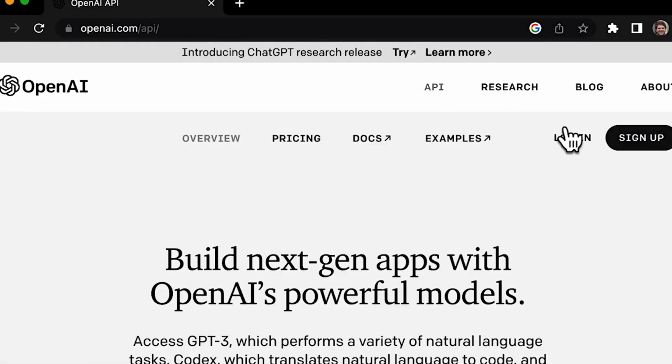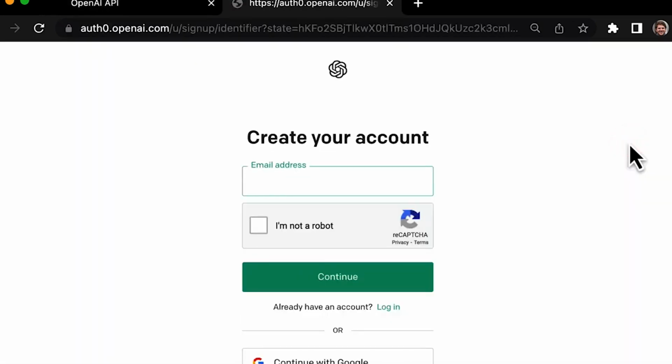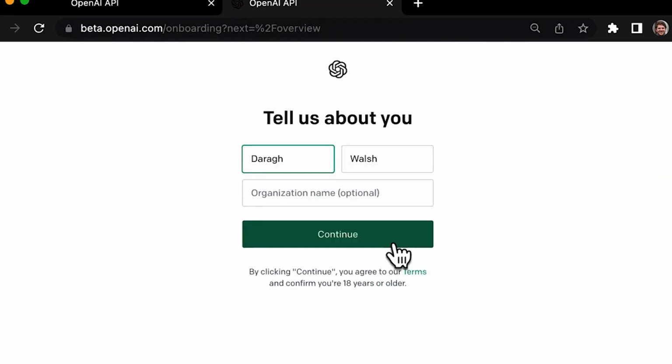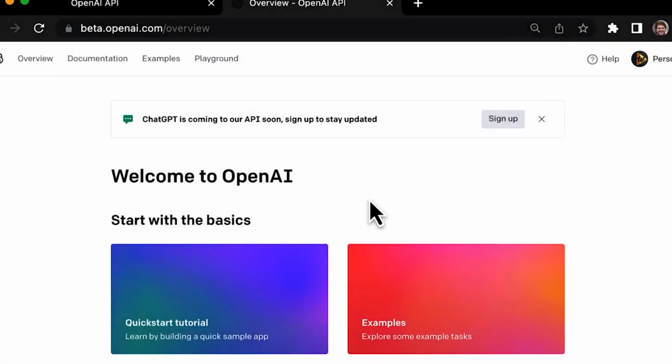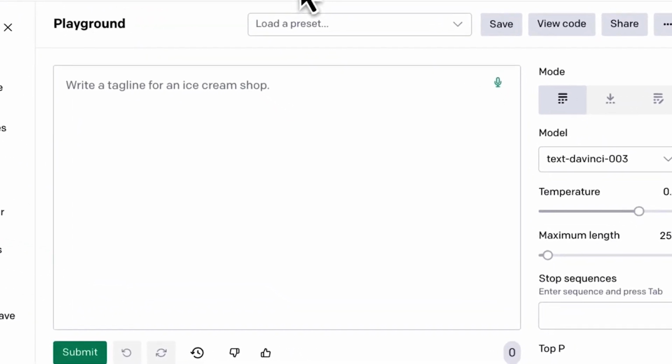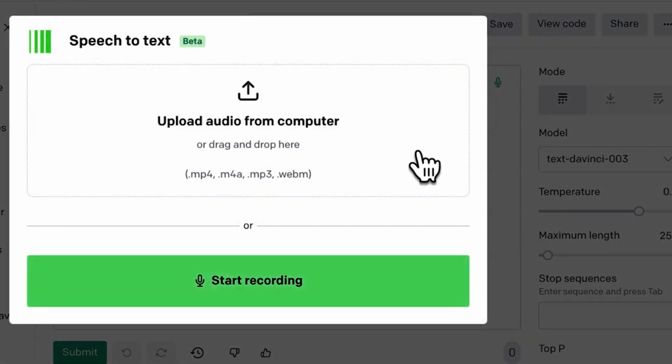GPT-3 is a much larger and significantly more powerful AI model. It is undoubtedly one of the most powerful AI language models around. ChatGPT is like an iteration of the GPT-3 model that has been streamlined and fine-tuned to be more conversational and human-like in its response. It can better understand human intent, provide context-specific answers, and sustain coherent conversations.